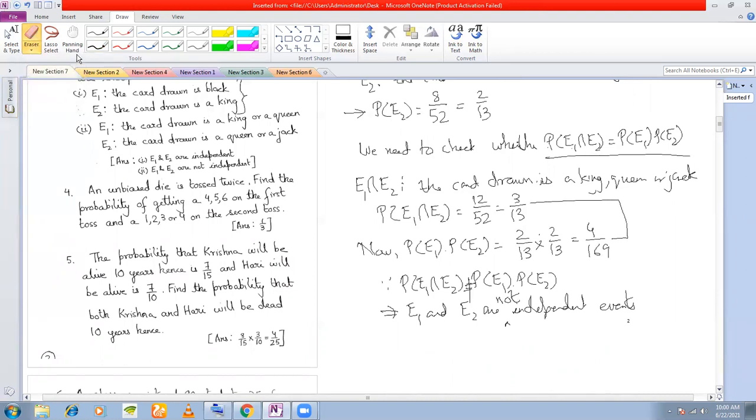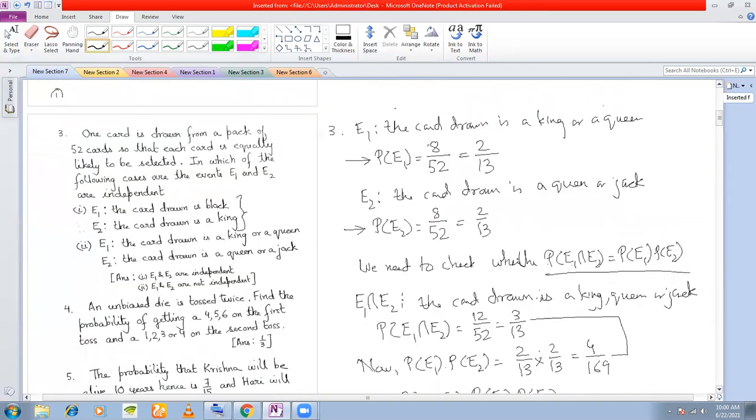Sir, for P(E1 intersection E2), what are we finding? Repeat your question. Number of queens, no? Number of... For P(E1 intersection E2), what are we finding? Queen, king, queen, or jack?